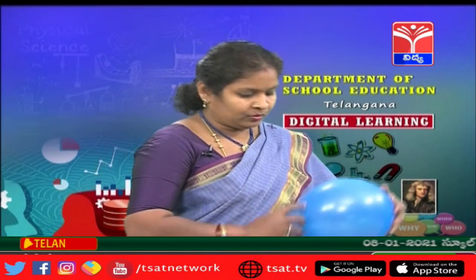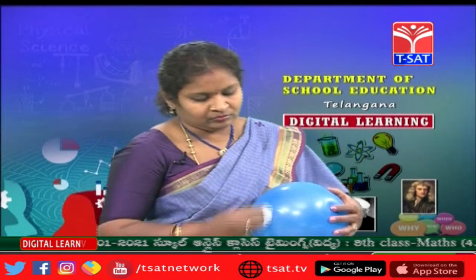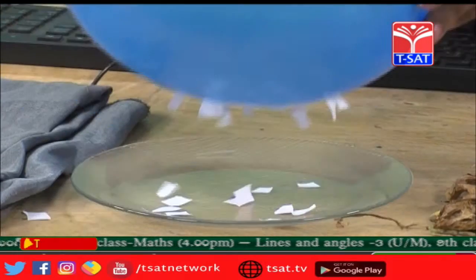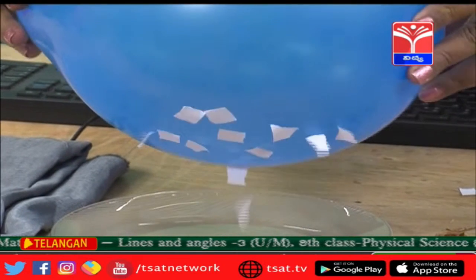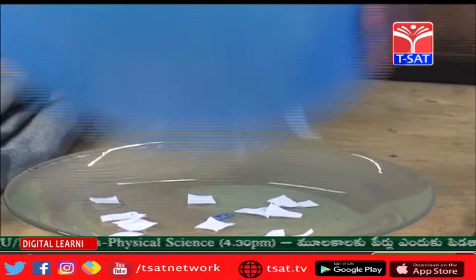Now again clean it and then rub it with a polythene sheet. And now bring this near the bits of paper and you can see the bits of paper are getting attracted towards the balloon which is rubbed with a polythene paper.